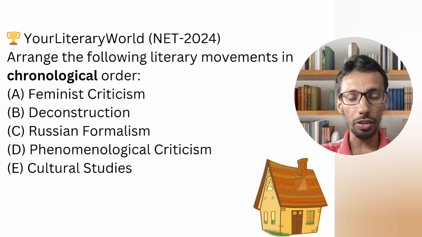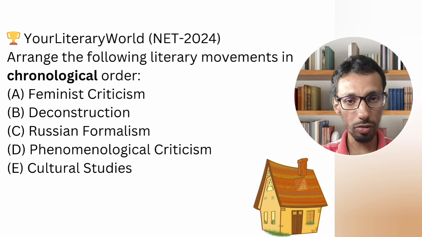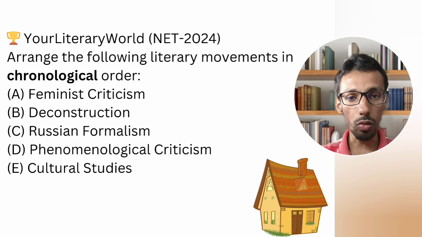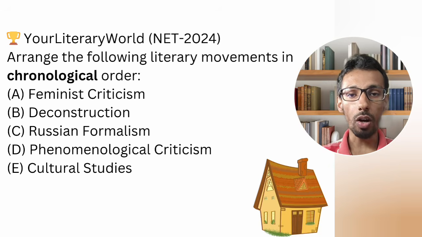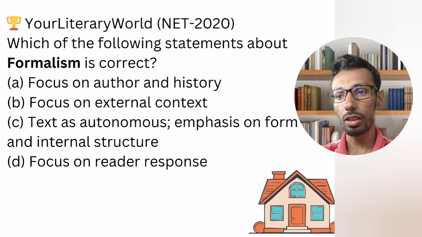But before you start the video, just tell me one thing: how many Russian formalists can you remember? That is your first question. Second, how many schools are there in Russian formalism? Third question, what are the differences between these three schools? Remember that in the upcoming December or June examination, you are going to find these kinds of questions. They are asking clearly the chronological order, so be careful with that when you are reading.